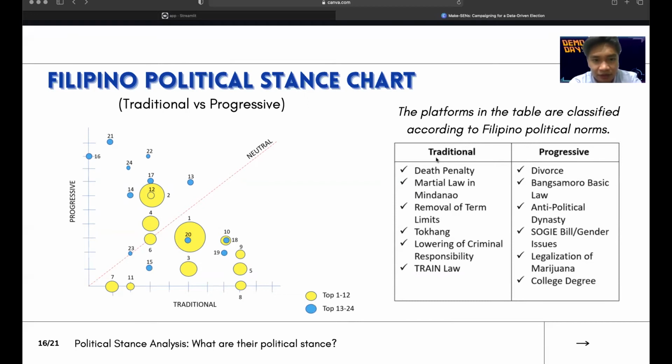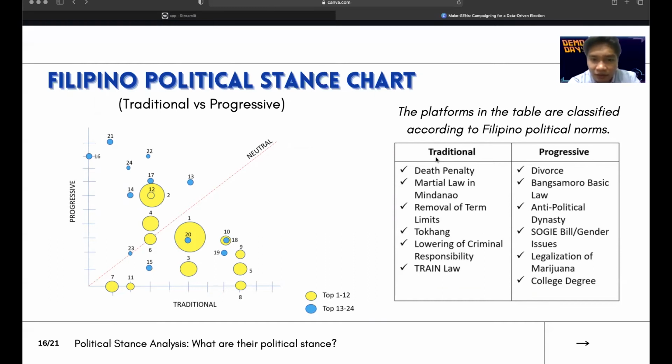The size of the plotted bubbles represents the number of votes for each candidate and the colors represent the election results. The dashed line on the graph represents the neutrality of the candidates from the two categories. Based on our findings, most of the winning candidates are traditional.